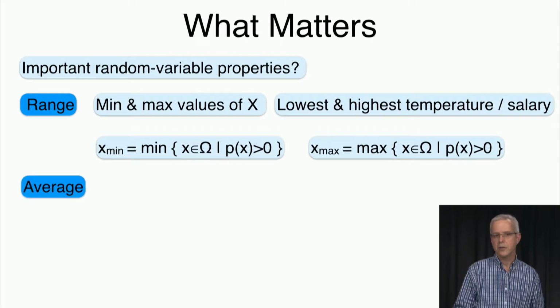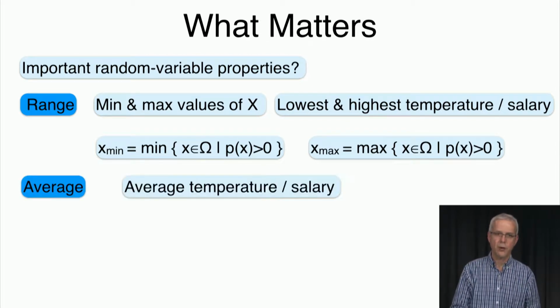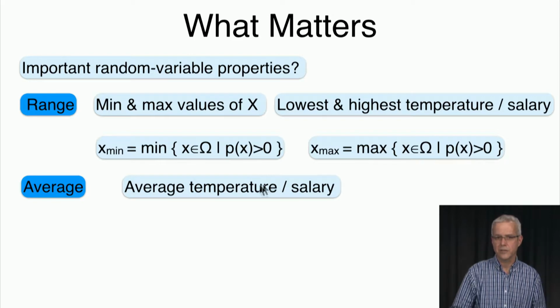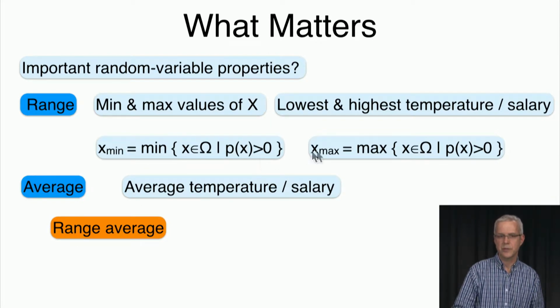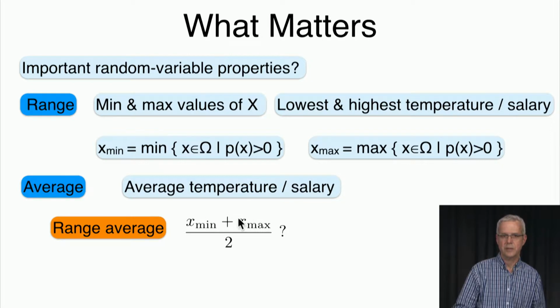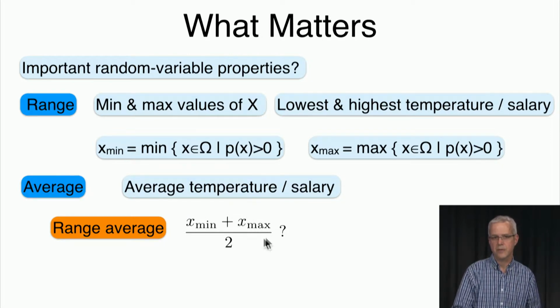Okay, we can also wonder about the average value. So for example, we may wonder what is the average temperature in January, or what is the average salary that the company pays. Now, once you start talking about average, you have different options of how you would define it. So let's look at a couple. First, you can look at the average range. So we know that the range of the variable is somewhere between x min and x max. And we can just say the average is going to be just the average of these two extremes. So it's x min plus x max over 2. So that's one option that we might choose.